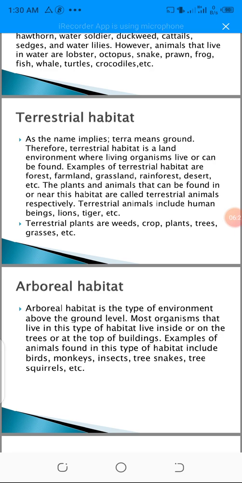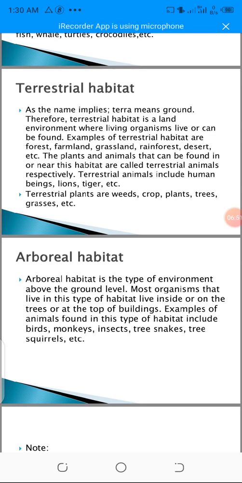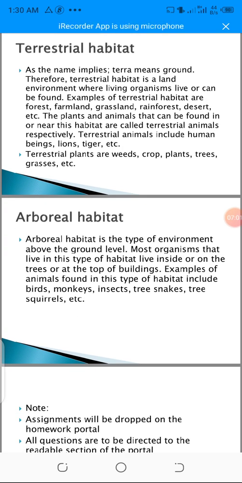So the plants and animals that can be found in or near this habitat are called terrestrial animals or plants respectively. Terrestrial animals include human beings. Like I said, we are terrestrial beings. Lions, tigers, goats, chicken, and so on. Terrestrial plants that can be found on land include wheat, crops, trees, grasses, etc. Those are examples of terrestrial plants and terrestrial animals.